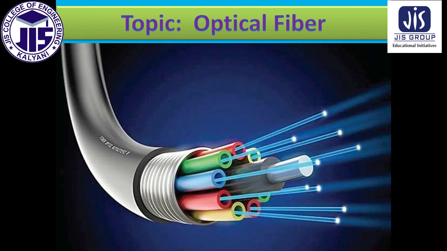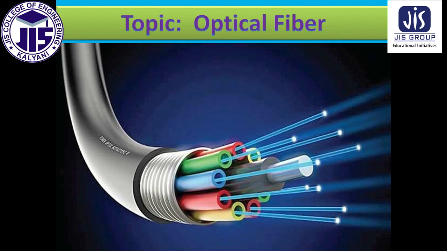So today's topic is optical fiber. This is a medium through which we can transfer data through an electromagnetic wave. Now the purpose is this, but why do we choose optical fiber?